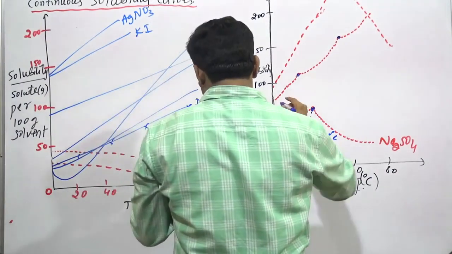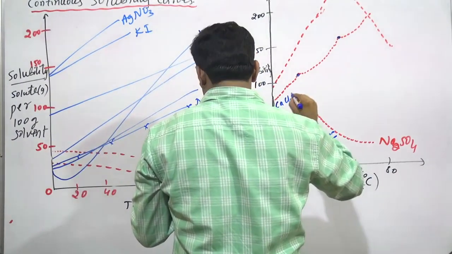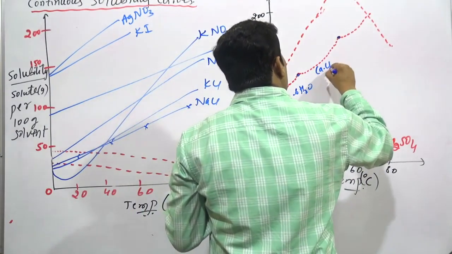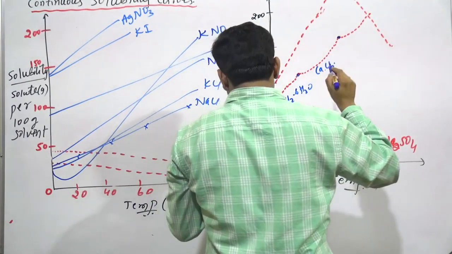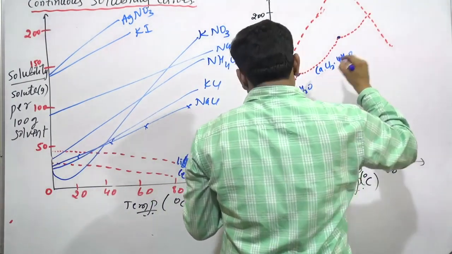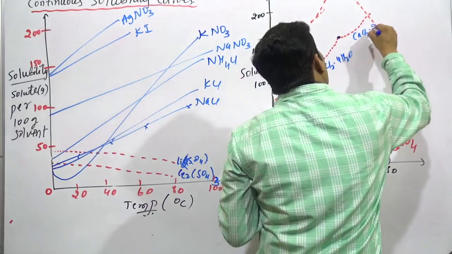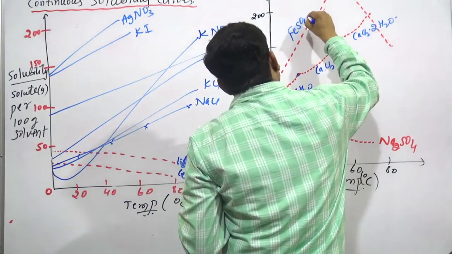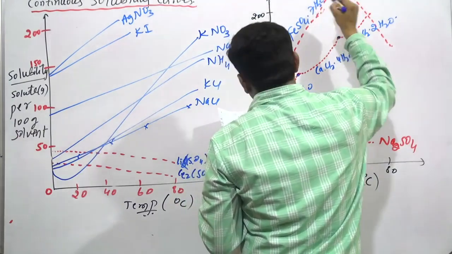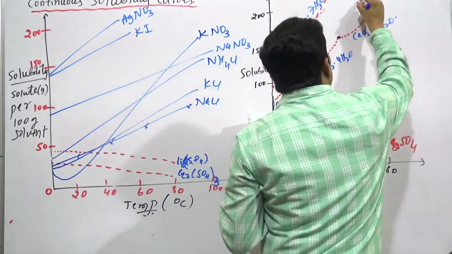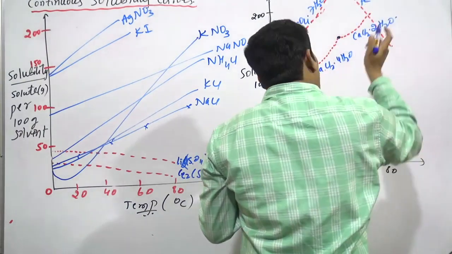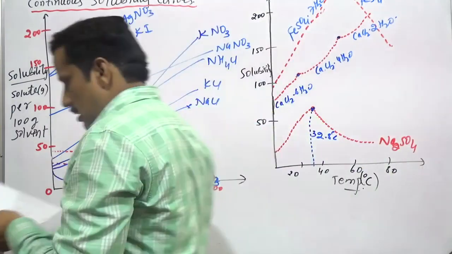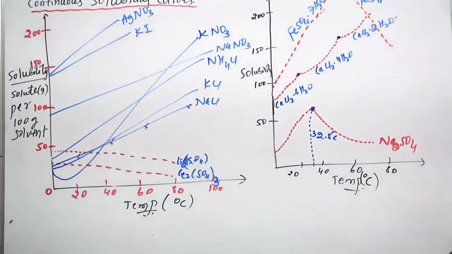Here, for calcium chloride, CaCl2·6H2O up to this point, then CaCl2·4H2O, and the next one CaCl2·2H2O. This is for ferrous sulfate FeSO4·7H2O, and on this side we have only ferrous sulfate FeSO4·4H2O. They are called discontinuous solubility curves.